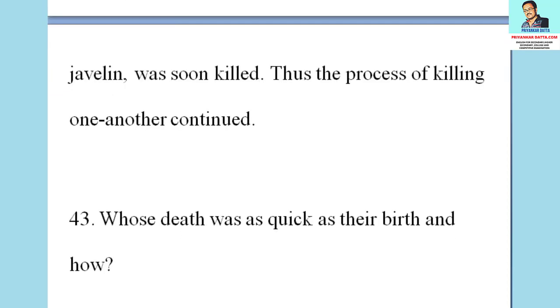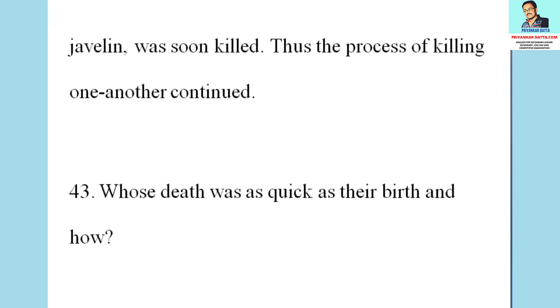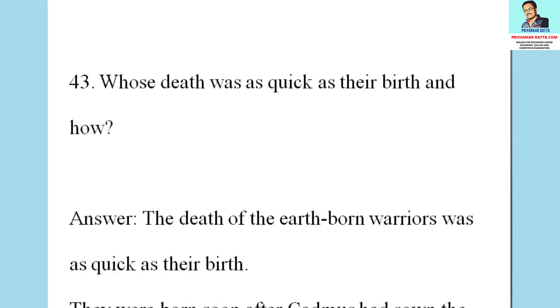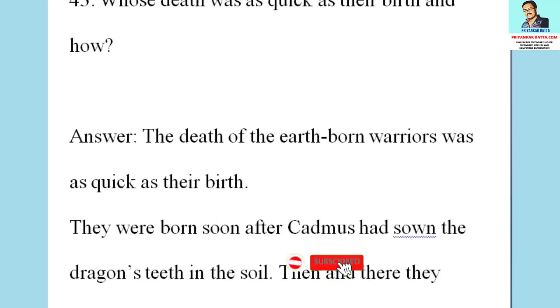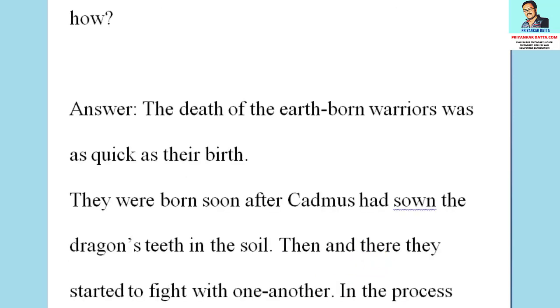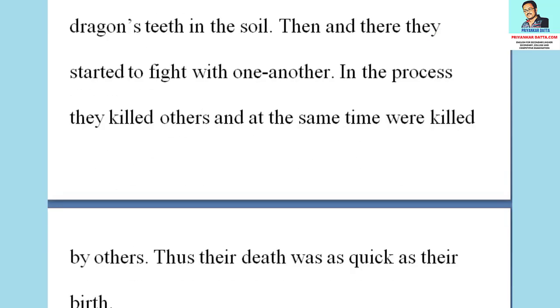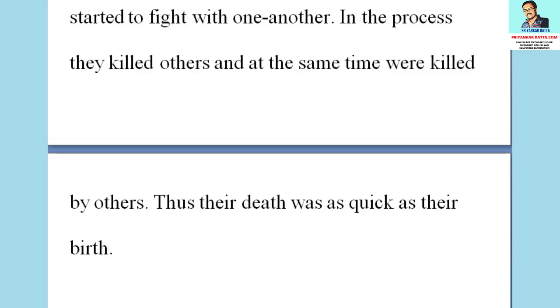The 43rd question from this section is, whose death was as quick as their birth, and how? The answer to the question is, the death of the earthborn warriors was as quick as their birth. The second part of the question deserved this kind of answer. They were born soon after Cadmus had sown the dragon's teeth in the soil. Then and there, they started to fight with one another. In the process, they killed others and at the same time were killed by others. Thus, their death was as quick as their birth.